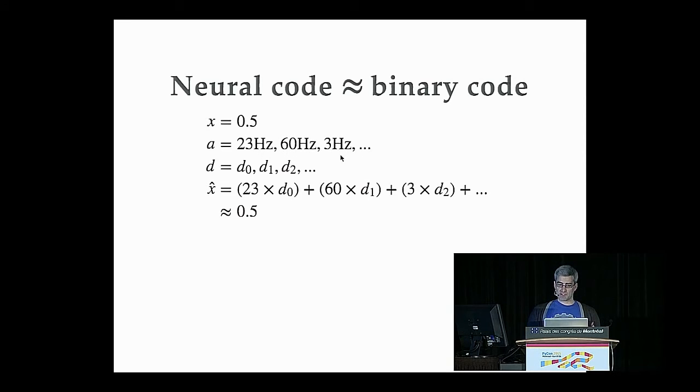Nengo will figure out a set of decoding weights, D, associated with these neurons such that we can do the same weighted sum to get back an estimate of that originally encoded value. So 23 times our first decoder, 60 times our second decoder, et cetera. You add all these things up, and you get a number that's close to 0.5. It's not exact, but in most cases, it's sufficient.